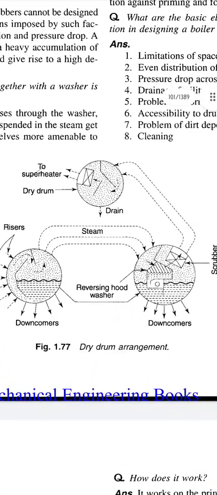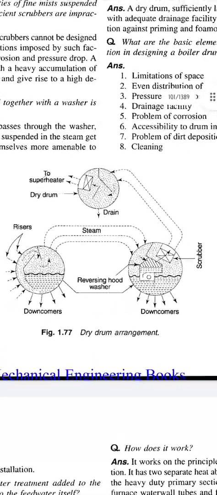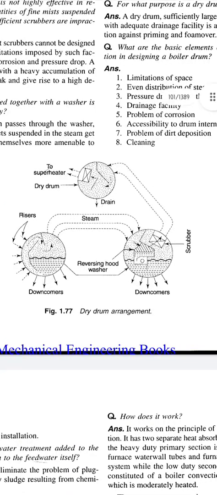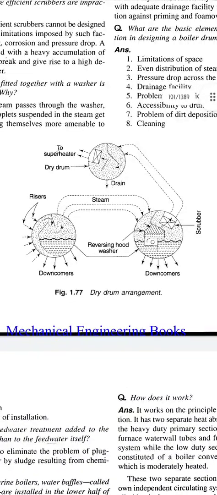In this diagram, you can see the drum arrangement. The dry drum is in the upper diagram. From the dry drum to the superheater, superheated steam is available. Drain is available at the bottom of the dry drum, and below the dry drum we can see the downcomers. At the bottom of the diagram we can see the two drums.